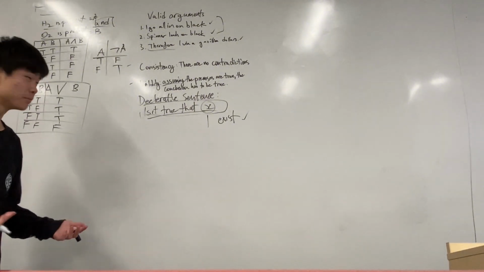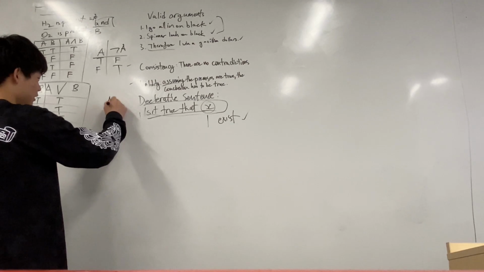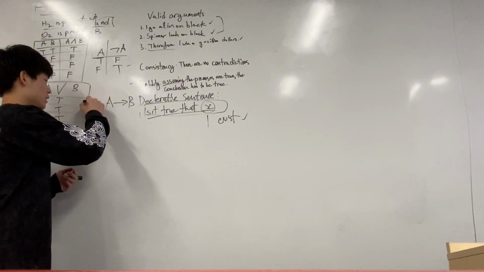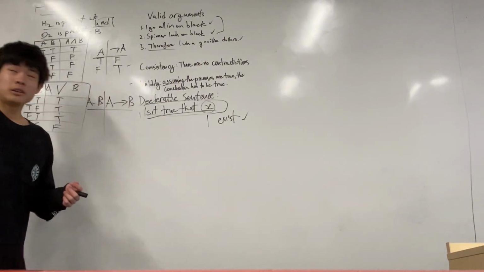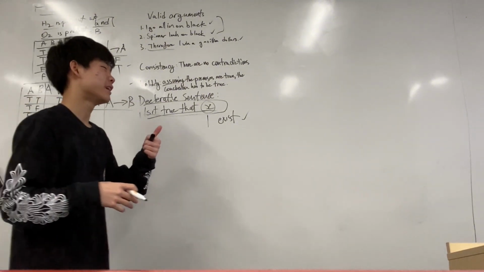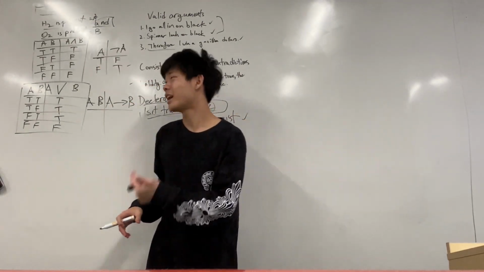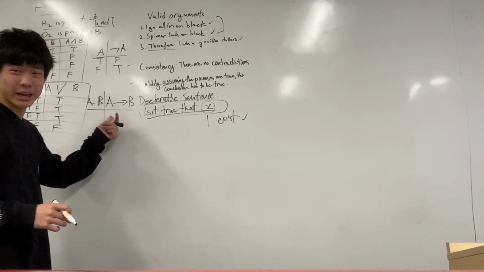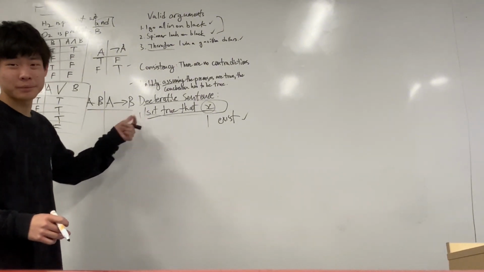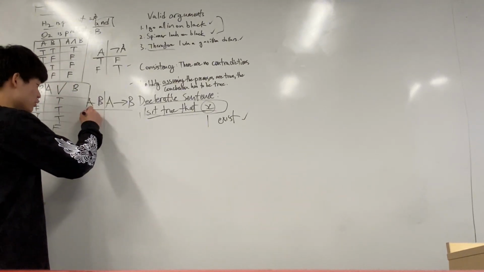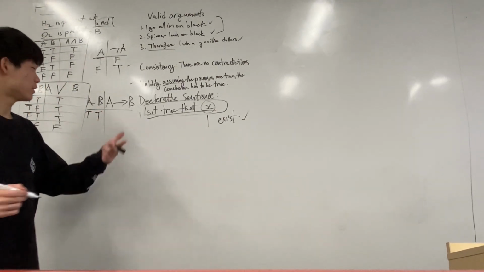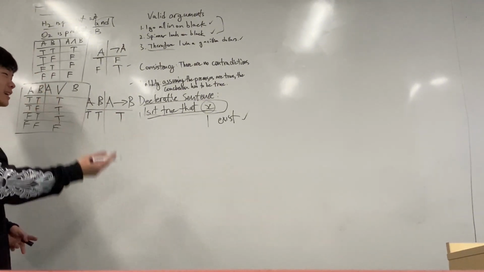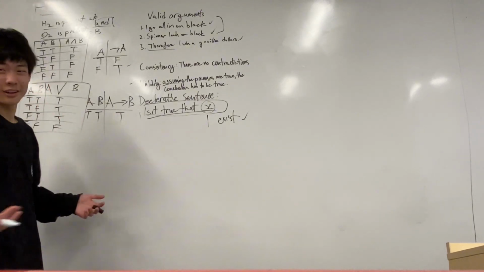Now the last one, the more important one, is this one here. A, therefore, B, right? So for example, if I had the sentence, if my gas tank breaks down, then I have to repair my car, right? My gas tank broke down would be A, and I have to repair my car would be B, right? And so if it's true that my gas tank broke down and I have to repair my car, then the sentence is obviously true because my gas tank broke down and therefore I have to repair my car, right?